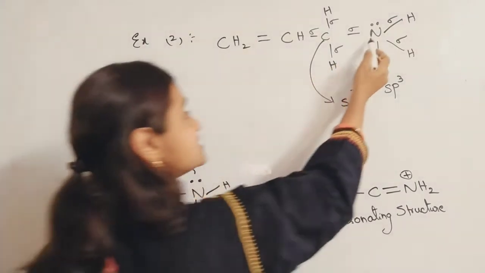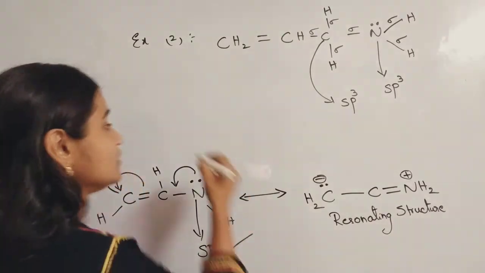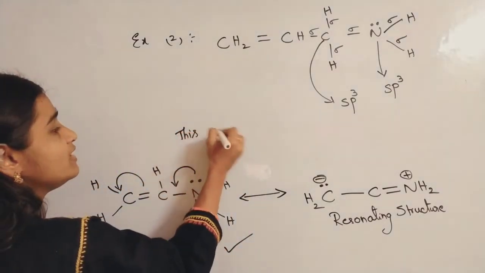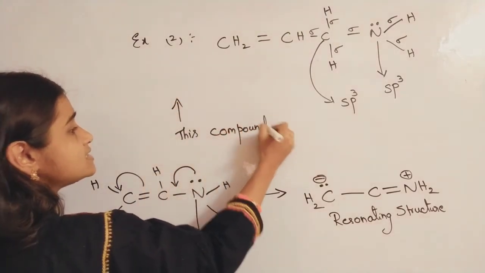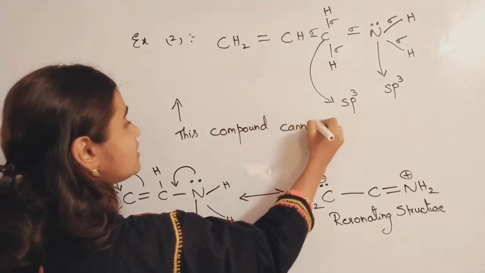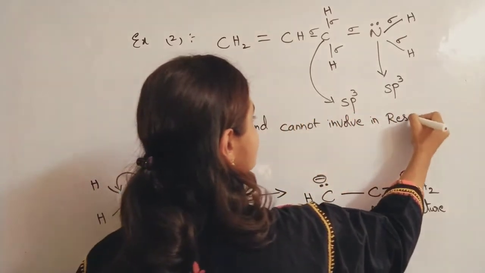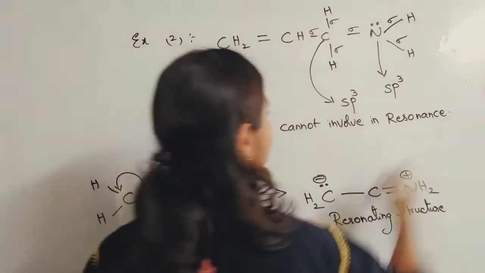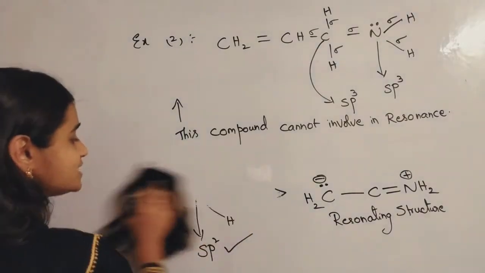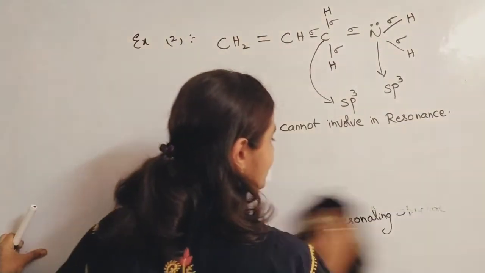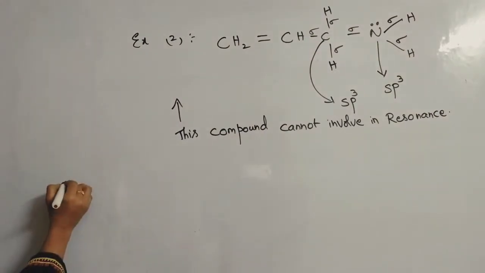So this compound cannot be involved in resonance. Here the hybridization of nitrogen is sp3 only. This point you have to remember carefully, so please note it down. That was example 2. Now we'll go for example 3.